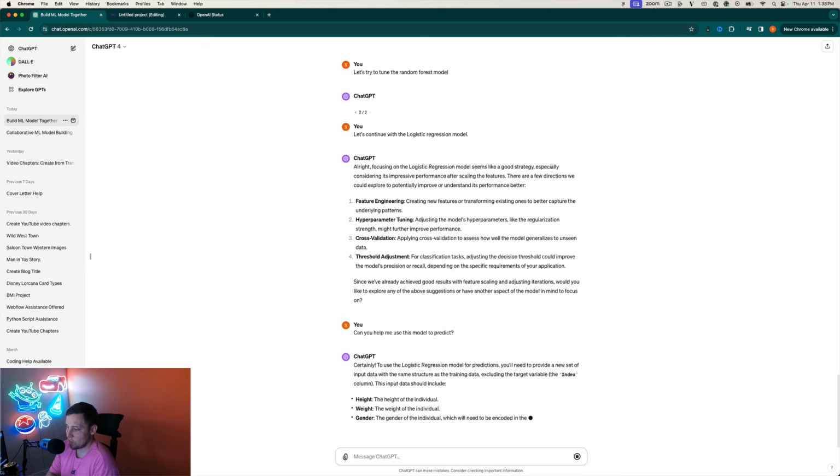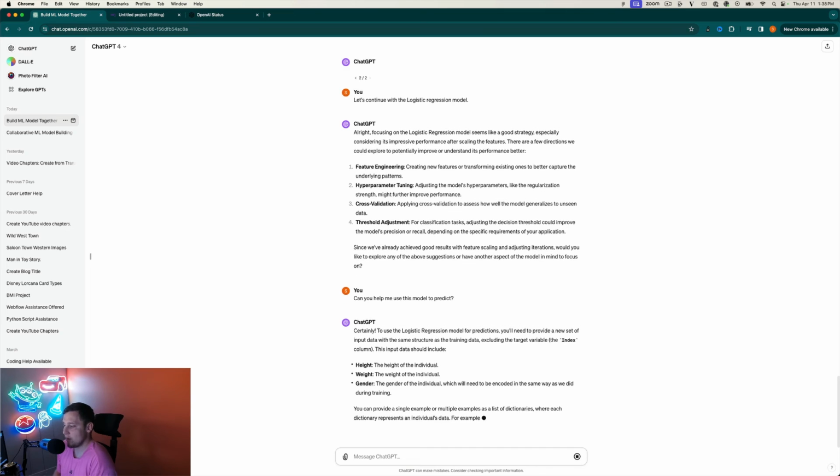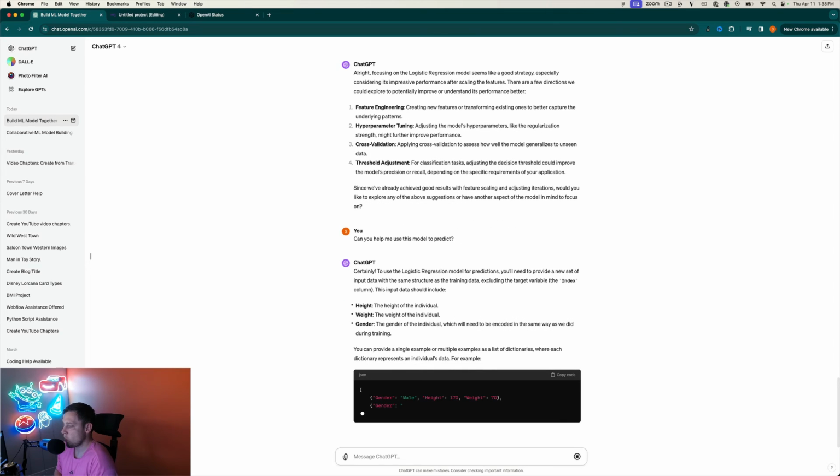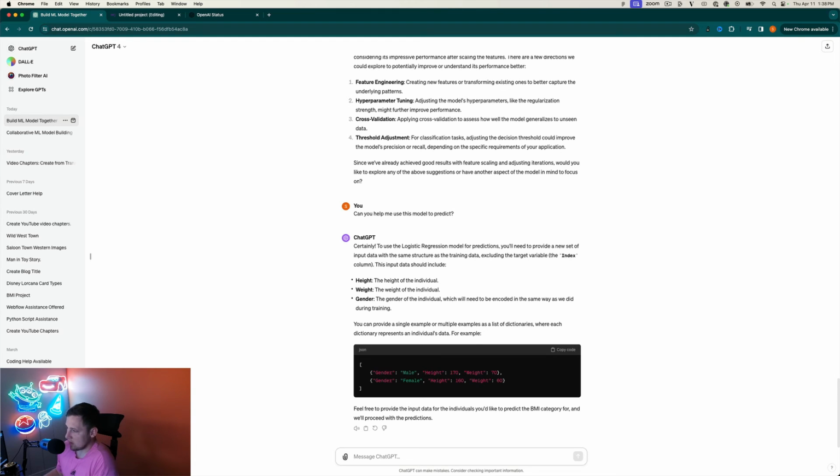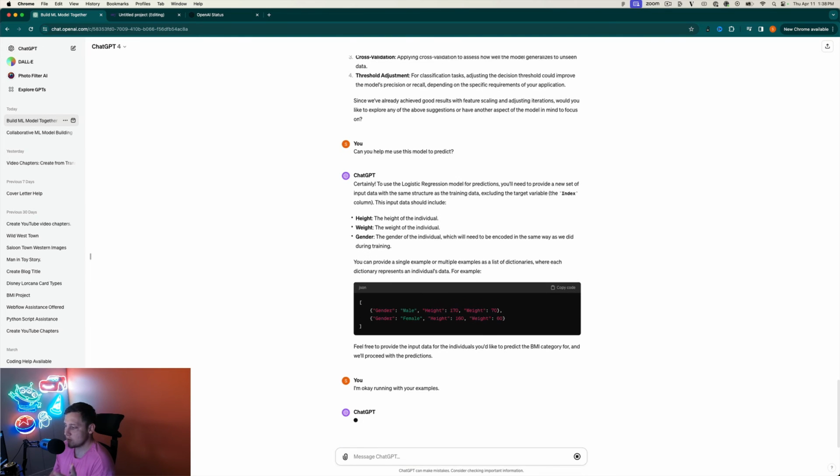So obviously our height, weight, and gender, where the gender would have to be encoded in the same way, which was 2 columns. Feel free to provide, okay, running with your examples. So they gave us a male that's 170 kilograms and 70 centimeters height. Maybe might not be centimeters. Anyways, it doesn't matter.